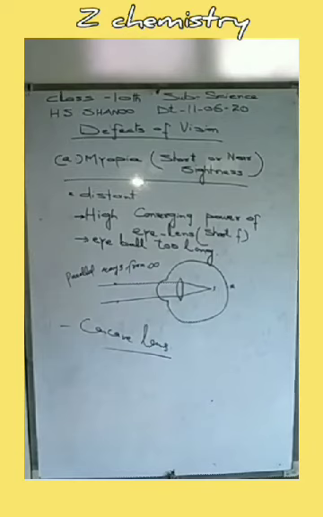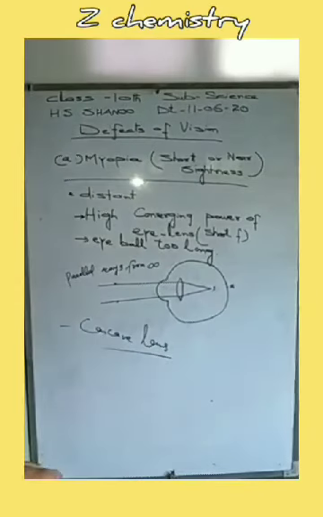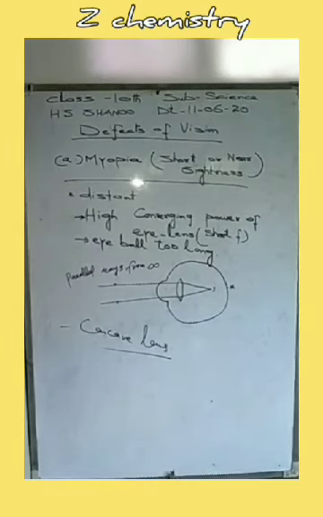So this was the first defect of vision, and in this defect we learned that myopia is that defect in which a person is not able to see the distant objects, and this defect is due to high converging power of the eye lens, or the eyeball being too long. Such defects are usually corrected by using a concave lens.